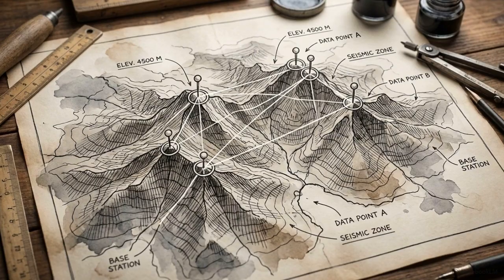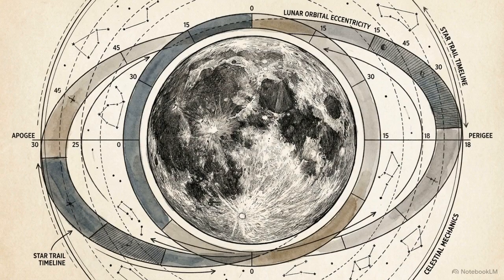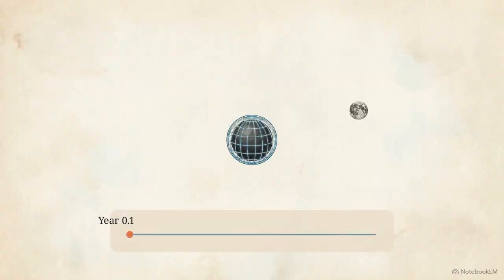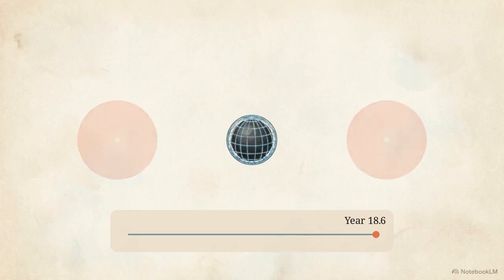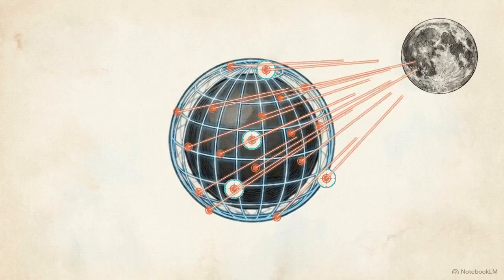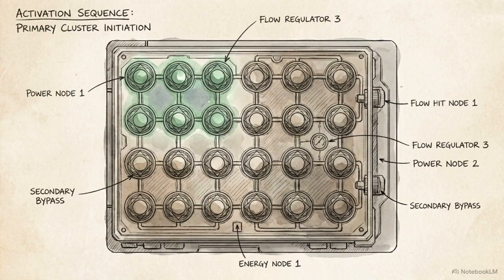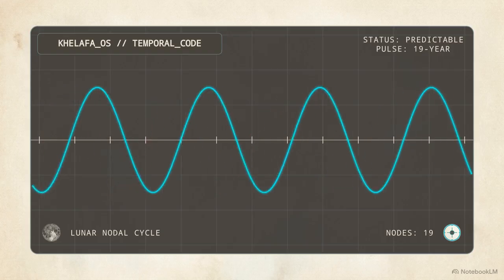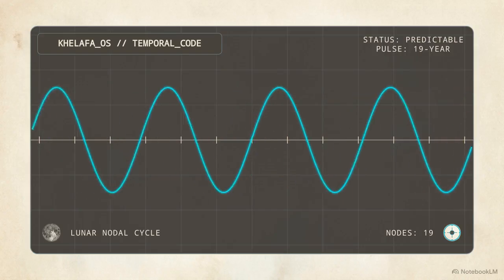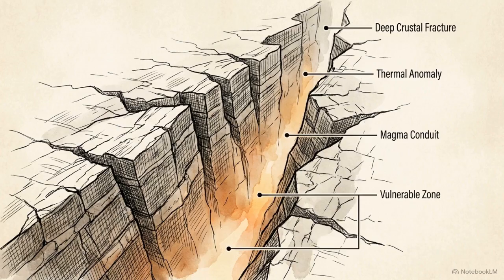Geography defines the locations of the nodes, but a celestial mechanism determines when those nodes will activate. The 18.6-year lunar nodal cycle is the external engine driving the system's timecode. Over this 18.6-year span, the moon's orbital tilt gradually shifts its gravitational force on the 19 identified nodes. This pulse of gravitational energy acts as a planetary metronome, timing the activation of the Afar OS nodes. This temporal code is a predictable wave of gravitational force that targets the most vulnerable points in the Earth's crust.